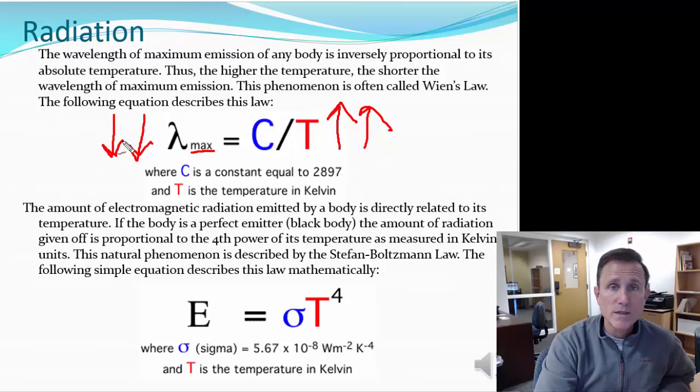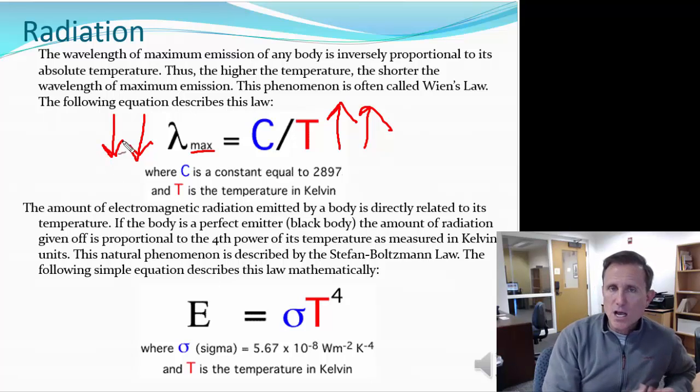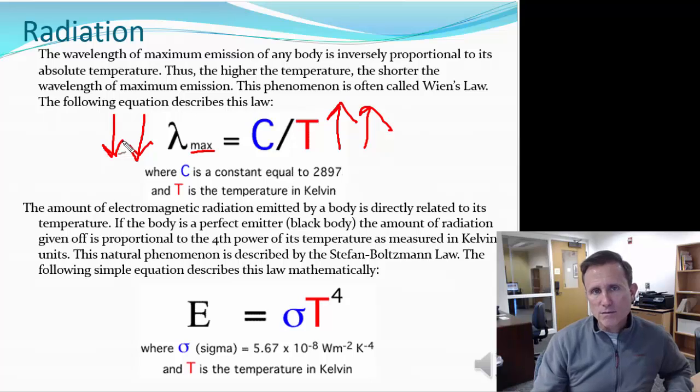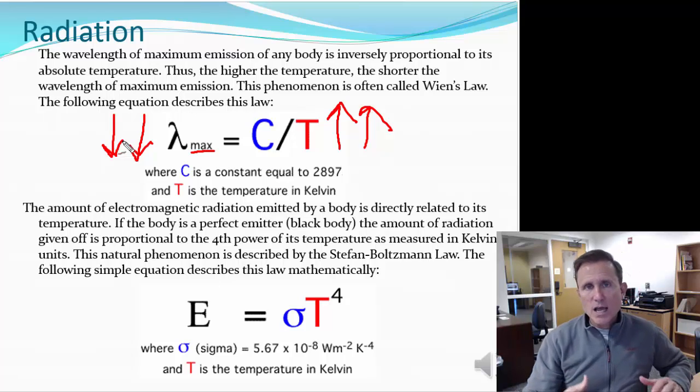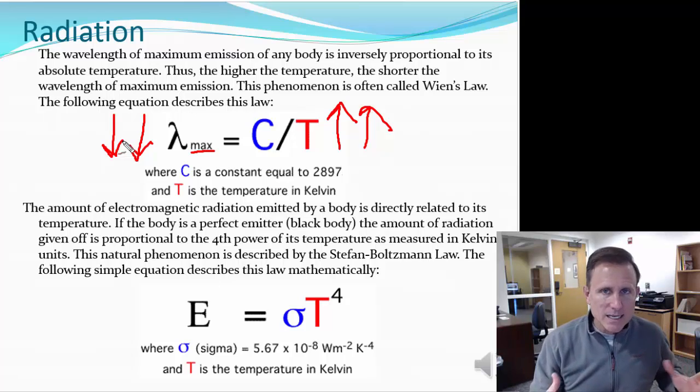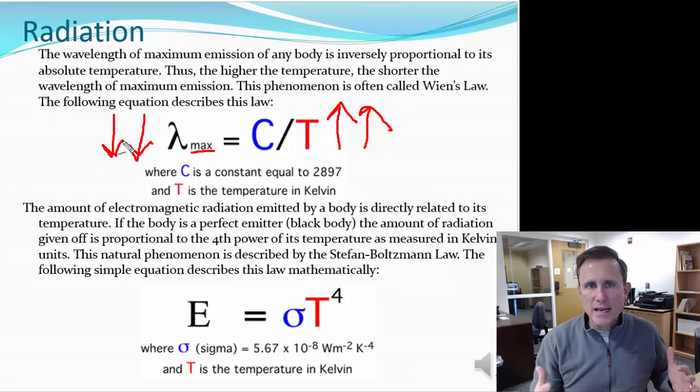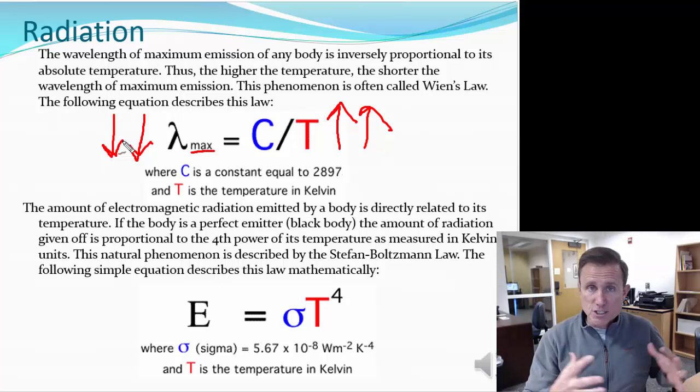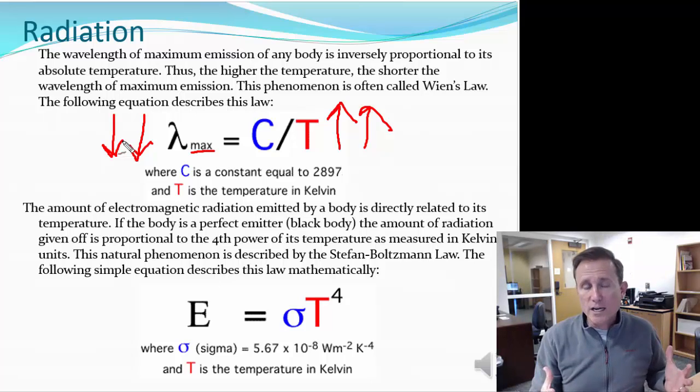And we also know that short wavelengths carry a great deal of energy and long wavelengths carry less energy. So something that's very hot is going to emit radiation at a shorter wavelength, and that radiation is going to carry a great deal more energy. So hot objects emit a great deal more energy, and that should be intuitive because hot objects can burn us.